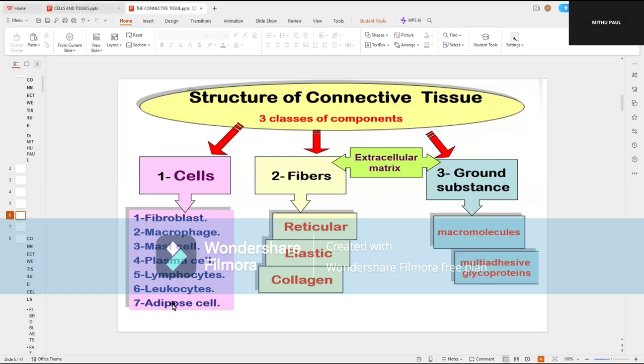And the other component of the connective tissue is the cells, which mainly lie in the connective tissue as a production site for the extracellular matrix or the ground substance. They also have specific functions, and they are seven in number: the fibroblast, macrophages, mast cells, plasma cells, lymphocytes, leukocytes, and adipose cells.